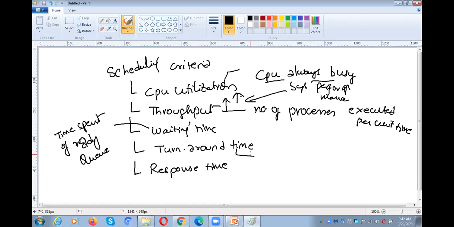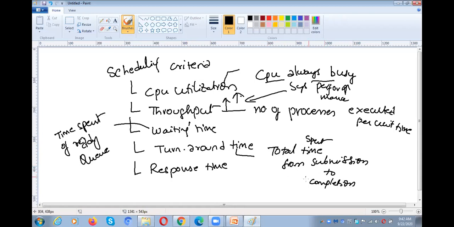And next, what is turnaround time? Turnaround time means the total time spent from submission to completion.